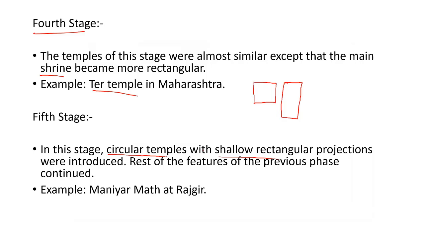The rest of the style of architecture is the same: same shikhara, same portico, same hall, mantapa, pradakshina patha, all are the same. But in the fifth stage, the construction of circular temples was developed. So this is about the five stages of development of temple architecture in India.